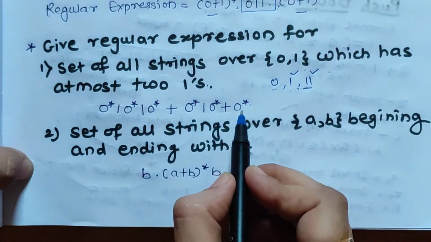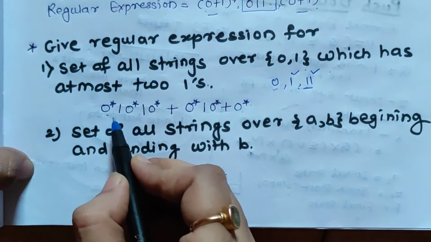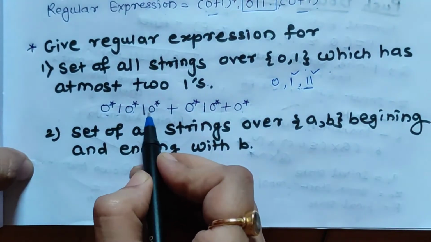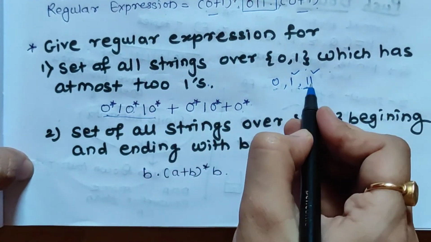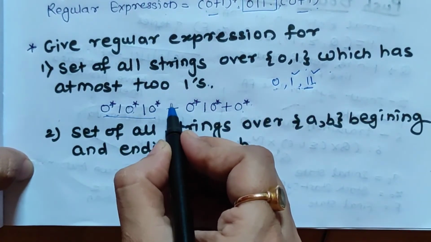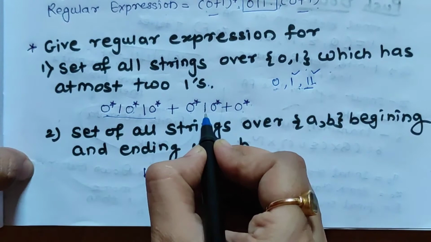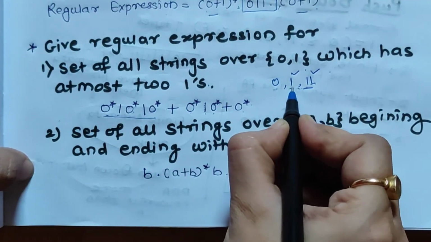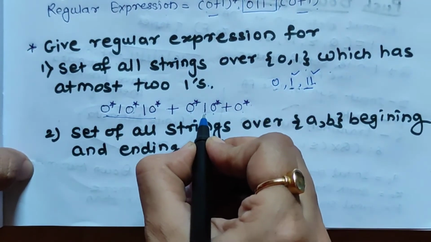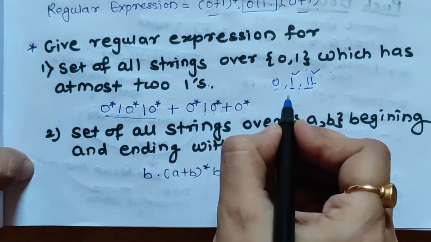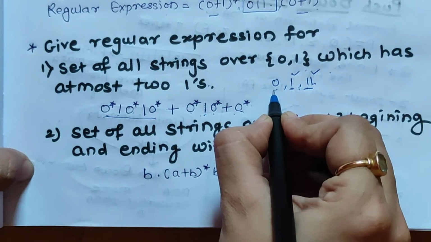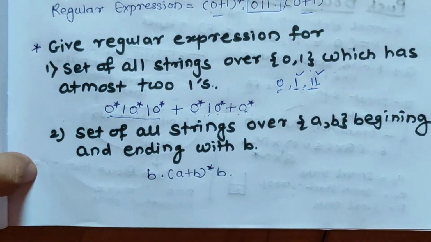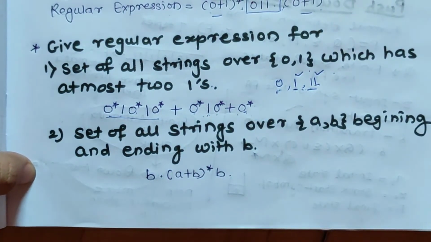So the expression can be written as 0 closure, 1, 0 closure, 1, 0 closure. This will be for exactly two ones. Or 0 closure, 1, 0 closure. This will be for a single one. And 0 closure alone will be for no ones. So this is how you have to generate a regular expression for the given question.